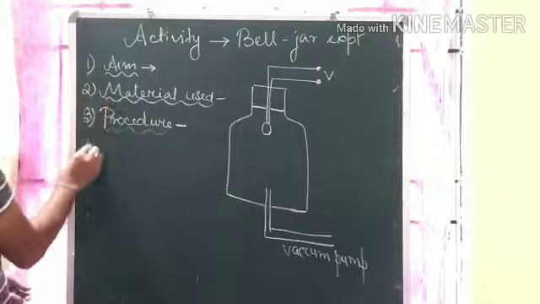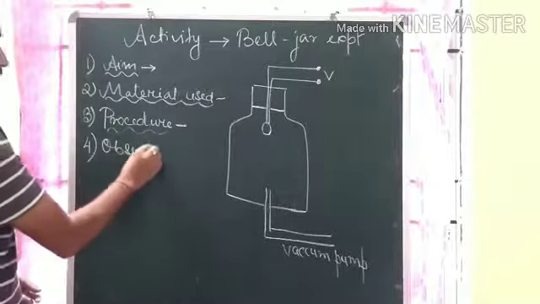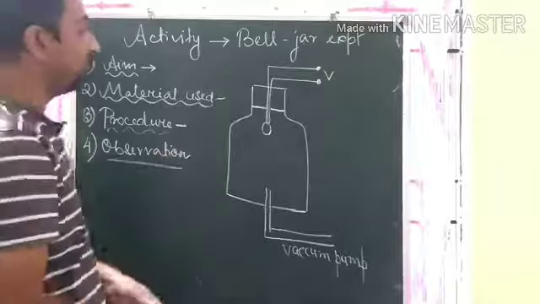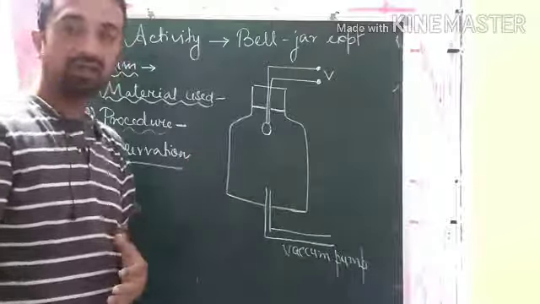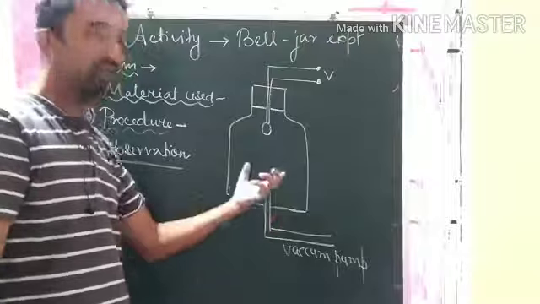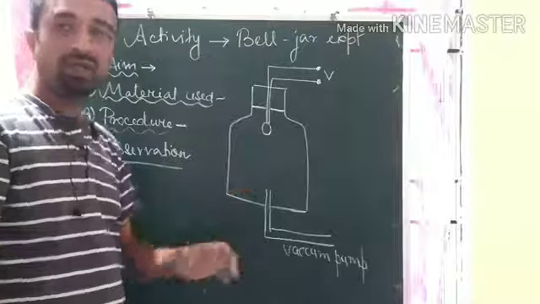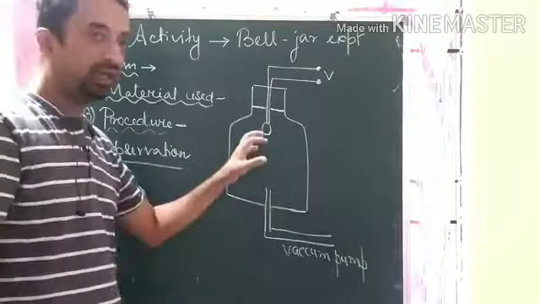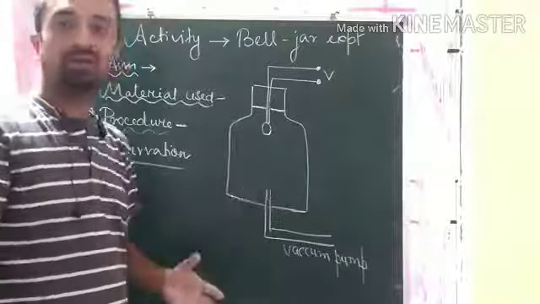Next, the fourth part will be the observation. Observation means what you have observed. Initially when the bell starts ringing, the sound was heard. When the air is pumped out of the jar, the sound emitted by the bell goes on decreasing, and when the entire air is pumped out, no sound is heard.